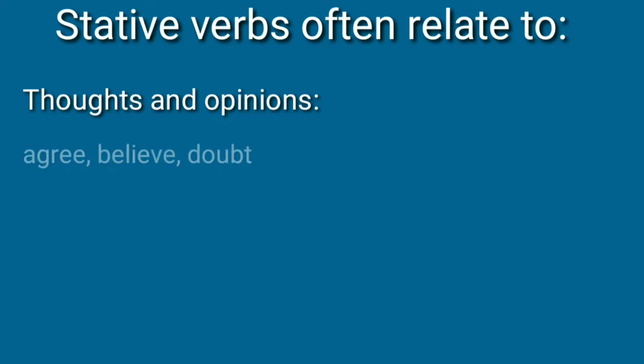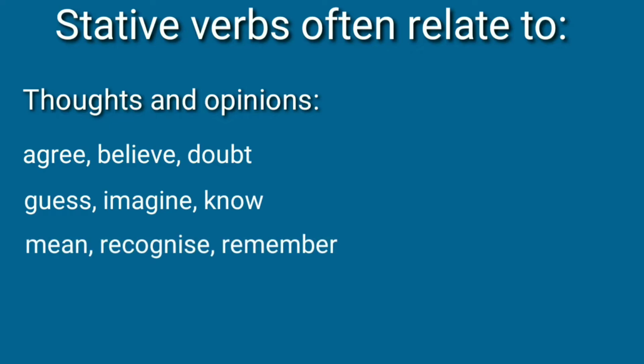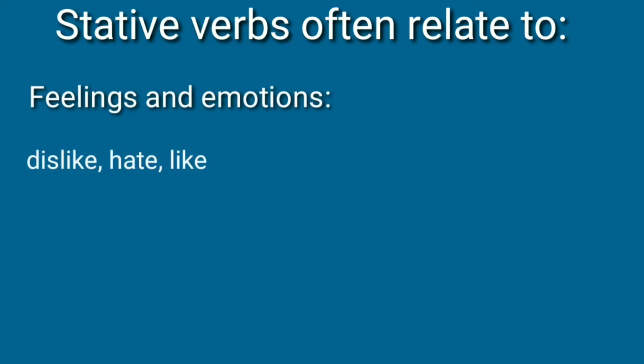Verbs like agree, believe, doubt, guess, imagine, know, mean, recognize, remember, suspect, think, understand are the stative verbs that often relate to thoughts and opinions. Some other verbs that relate to feelings and emotions are dislike, hate, like, love, prefer, want, wish.